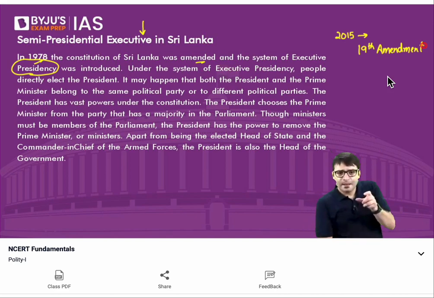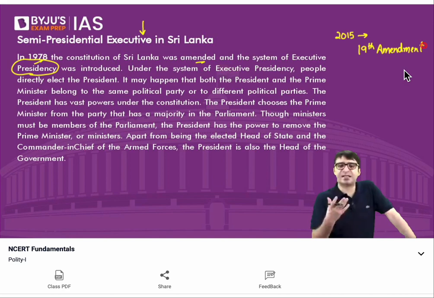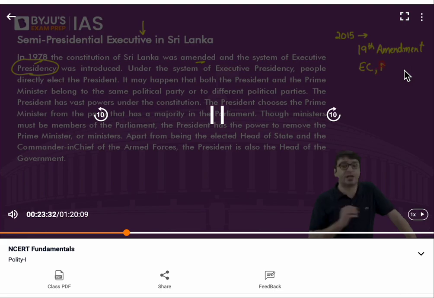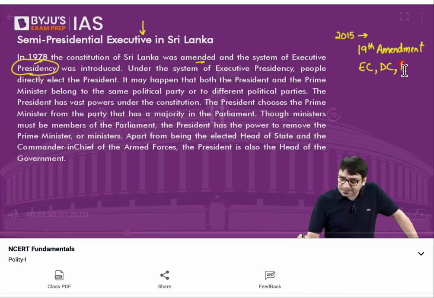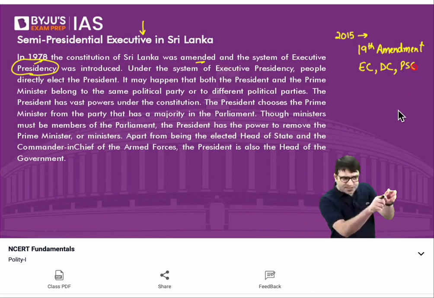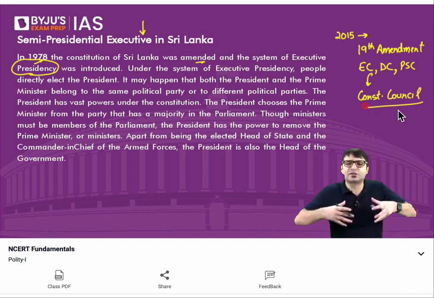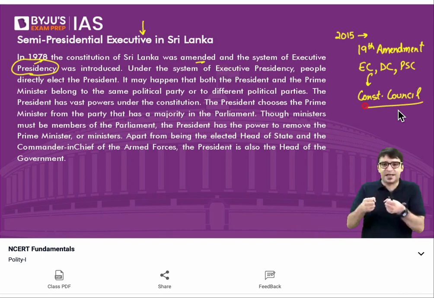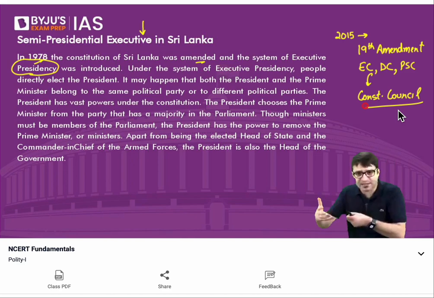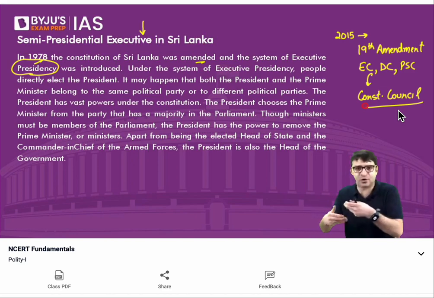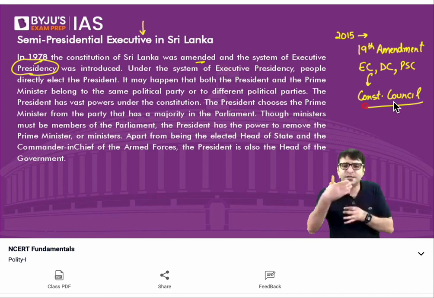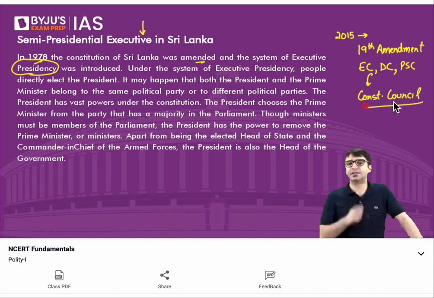For example, before 2015, the president could have appointed members of the Election Commission, members of the Delimitation Commission, members of the Public Service Commission. Now these powers were snatched from the president, and these powers were given to a constitutional council, which consists of parliamentarians. So now Parliament exercises control after 2015 over appointments of key constitutional functionaries such as Election Commission, Delimitation Commission, Public Service Commission. This was 2015. Then came 2020.